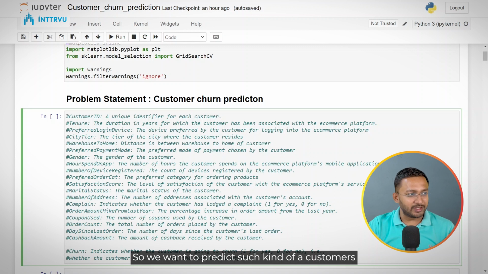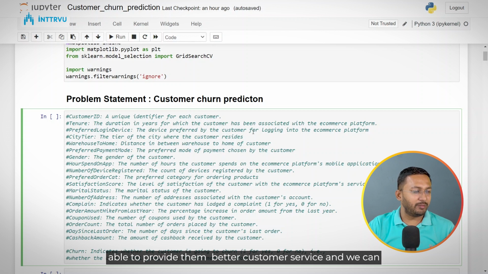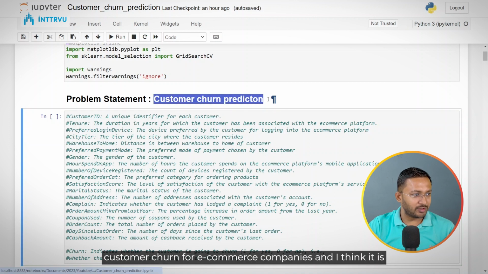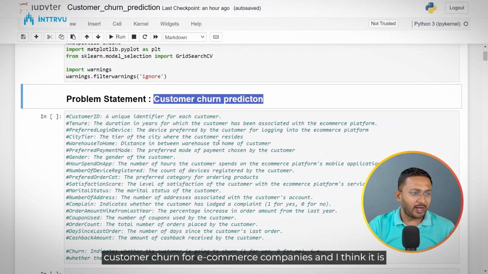We want to predict such customers, because if we are able to predict that, we might be able to handle those customers better. We might be able to provide them better customer service, and we can try to retain them. That's why it is very important to predict customer churn for e-commerce companies, and I think it is applicable for all other companies as well.